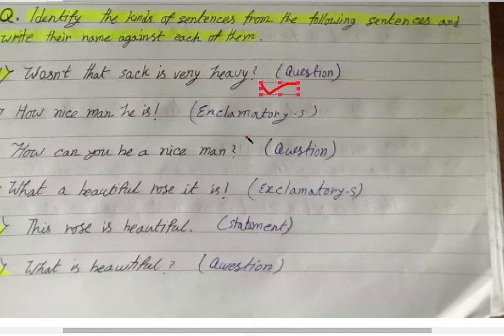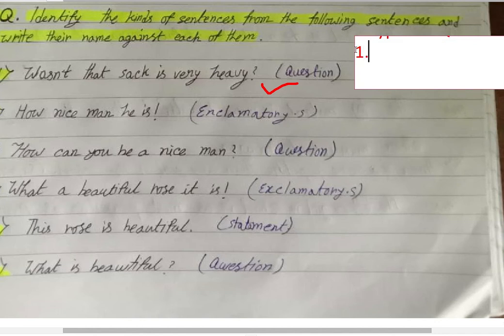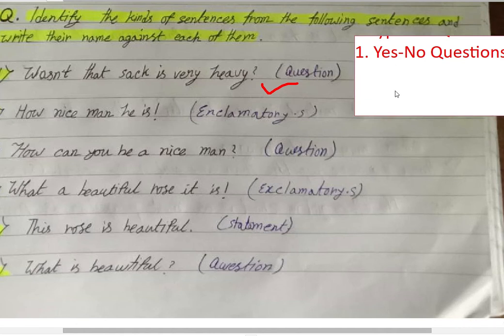Questions are of three types: yes no question, WH question and tag question. Three types of questions. You may write them in your copy. One is yes or no question, that means the questions whose answer is yes or no.